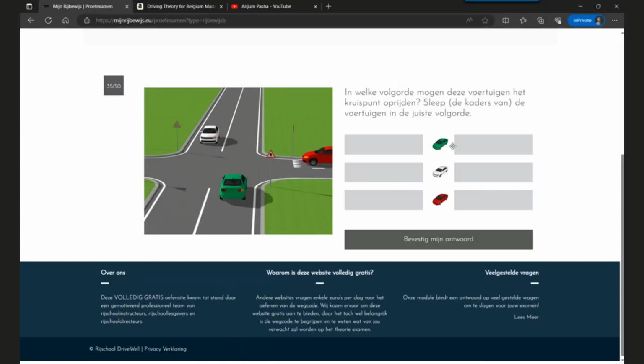So the green will be first because it's turning to its right, and white will be next because any car turning left, again the same concept, is leaving its area, entering someone else's area, so it is doing a maneuver, and in that case it must give priority. So any car turning left must give priority to the car coming from the opposite direction. So green goes first, white goes next, and the last is red.